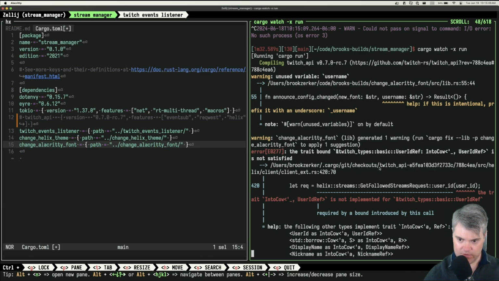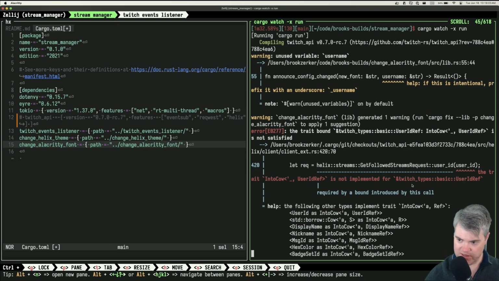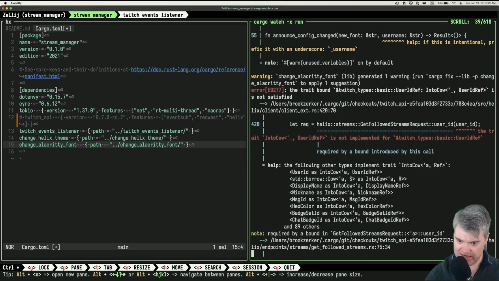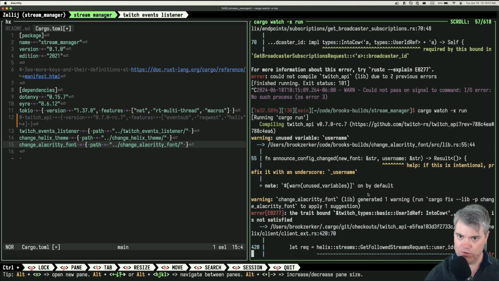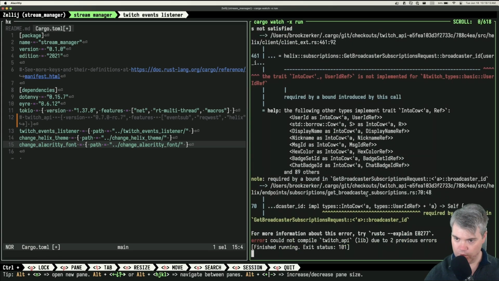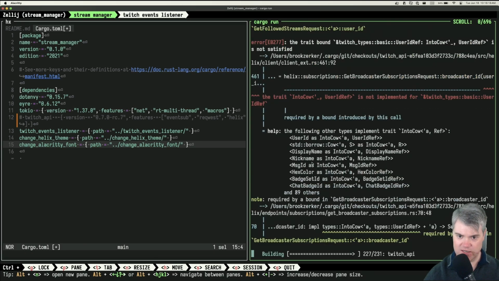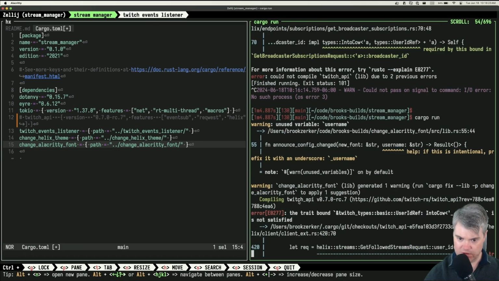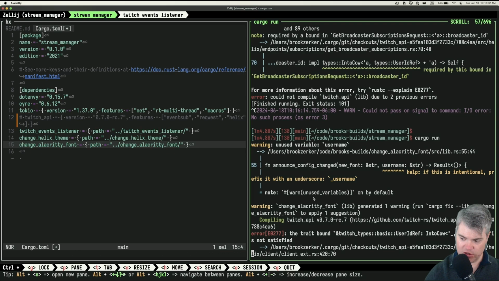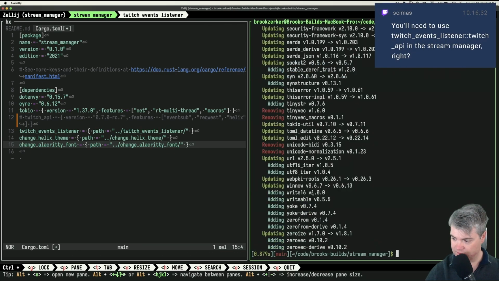It is getting it from Git now, which is good. The trait into cow is not implemented for, okay, yeah, that entire thing. And so is it the same problem that we had before where it was multiple Twitch types? So if I just run this on its own, oh, it won't show me anymore. Yeah, because you saw it was being compiled twice. We can try the update here, just in case. And also a clean. You'll need to use Twitch events listener, Twitch API. Oh, you're probably right. Yeah, I do.